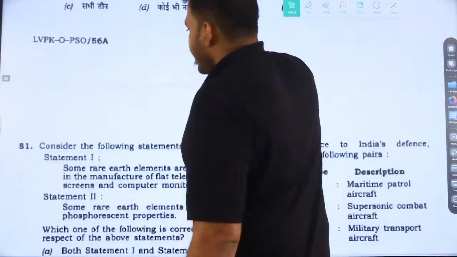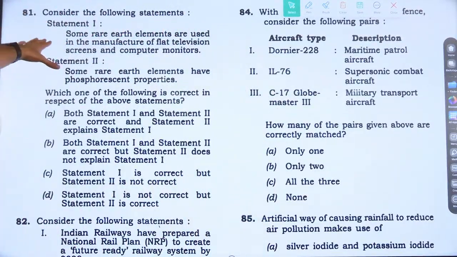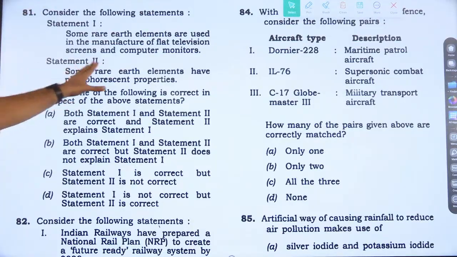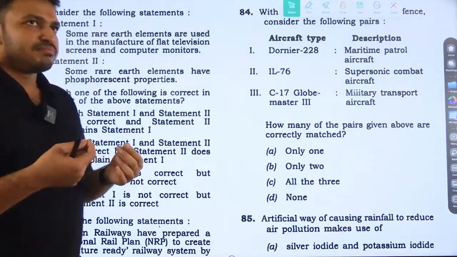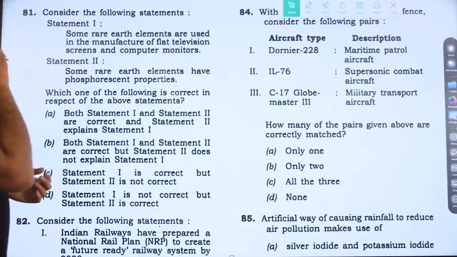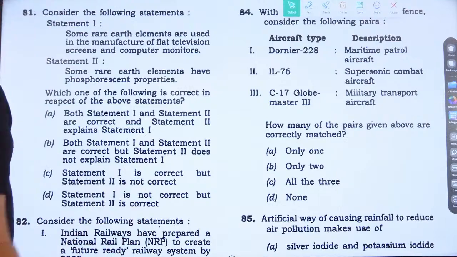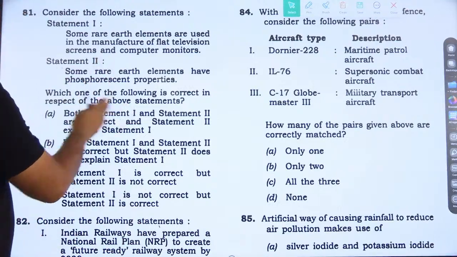Yeah, 81. Consider the following statements. Statement 1: Some rare earth elements are used in the manufacturing of flat television screens and computer monitors. Statement 2: Some rare earth elements have phosphorescent property, like it shines, it gives brighter colors. Yes, actually both the statements are true. Option A is the right answer. Statement 1 and statement 2 are true.